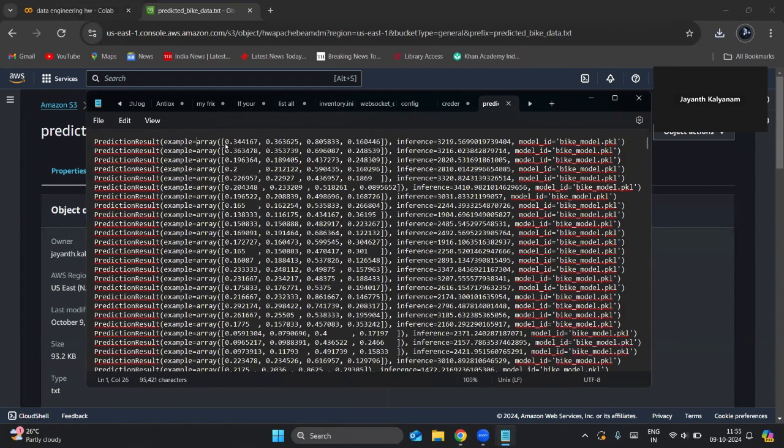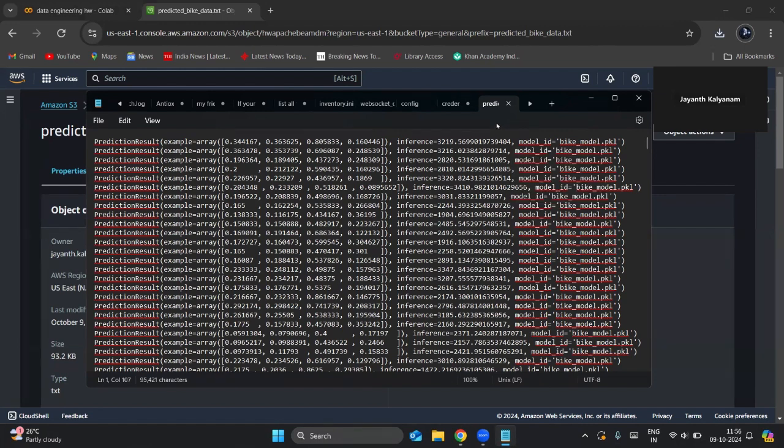For example, in the array, these data points represent temperature, feels-like temperature, humidity, and the wind speed. And the inference output is 32119.0, which indicates the number of bike rentals, the cnt, basically, and the model ID, which model predicted it: our bike_model.pkl, which we saved and loaded.